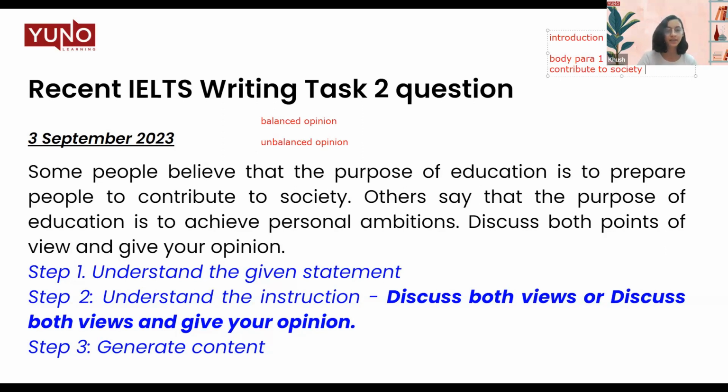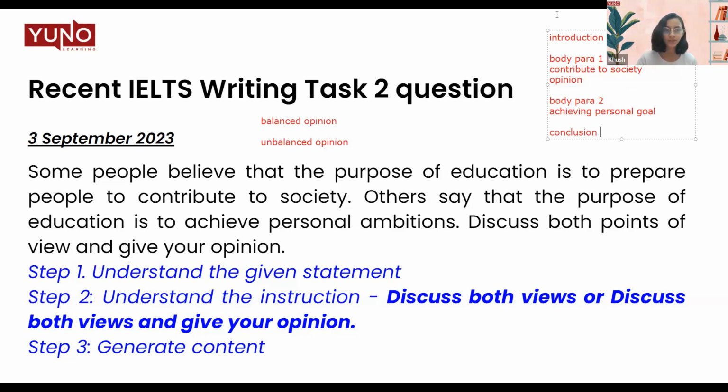Once you're done discussing it neutrally, then you can add a line within this paragraph where you can state your opinion: that in my opinion, I also believe that the purpose of education is to contribute to the society. Then we have body paragraph 2, that will be about achieving personal goals. And then we can conclude with a conclusion. So this is a structure for an unbalanced opinion when you are siding with one side of the argument.